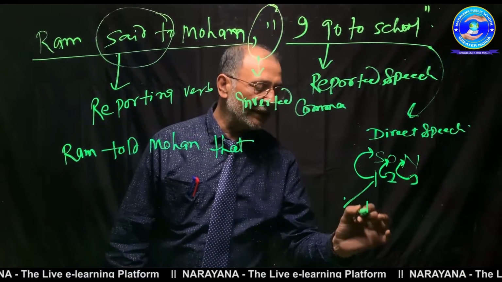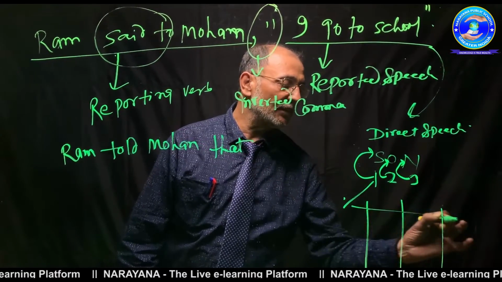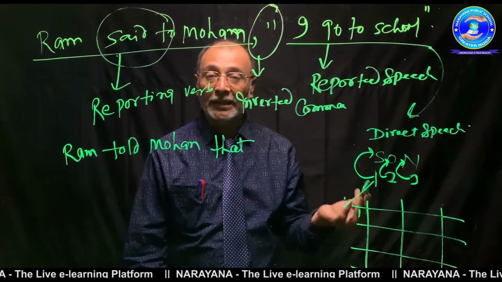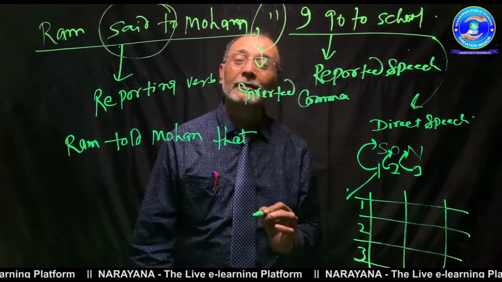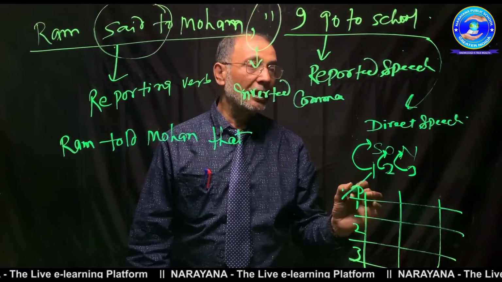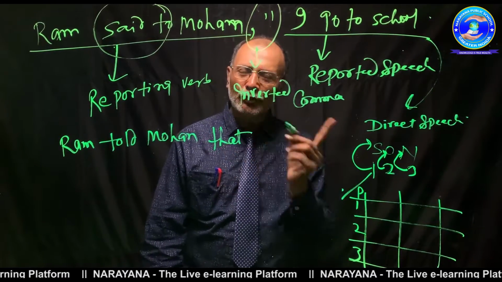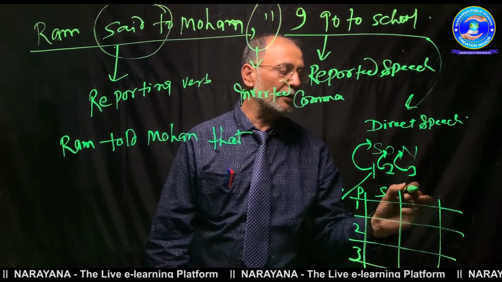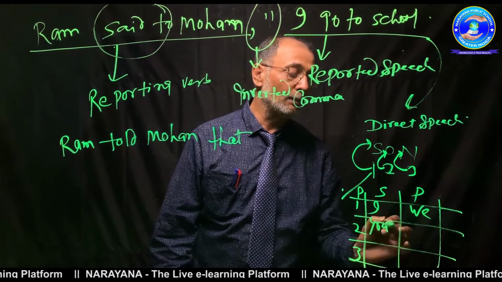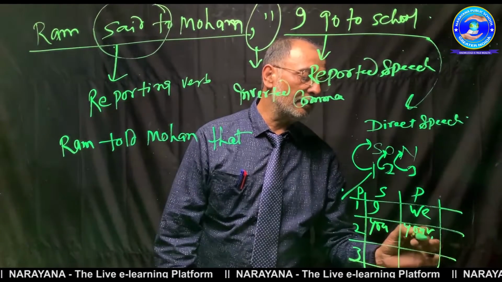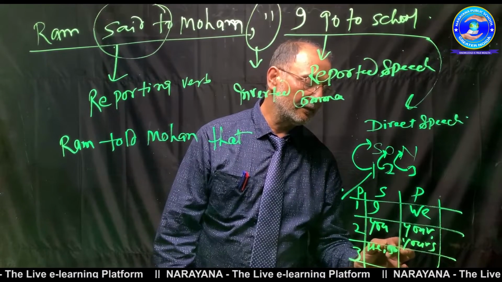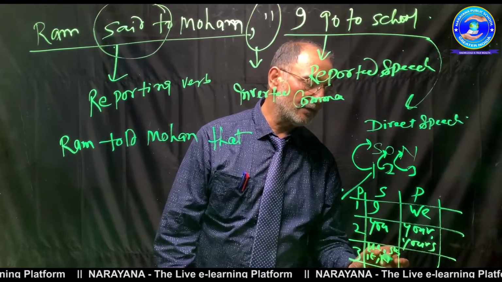For this I am making a graph for you, which you must remember for your future. You know very well there are three kinds of person: first person, second person, and third person. And every word has two kinds, singular and plural. In first person come I and we. In second person comes you, and here come your and yours. And in third person, he, she, it, and names.